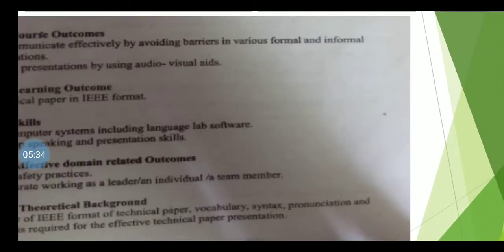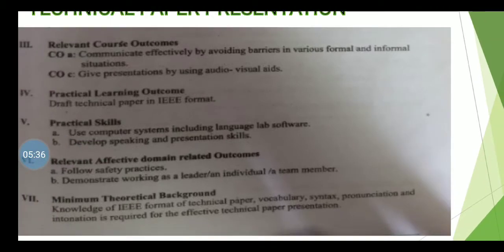Course outcomes: communicate effectively by avoiding barriers in various formal and informal situations. Give presentations by using audio visual aids. Practical learning outcomes: draft a technical paper in IEEE format. Practical skills: use computer systems including language lab software. Develop speaking and presentation skills.